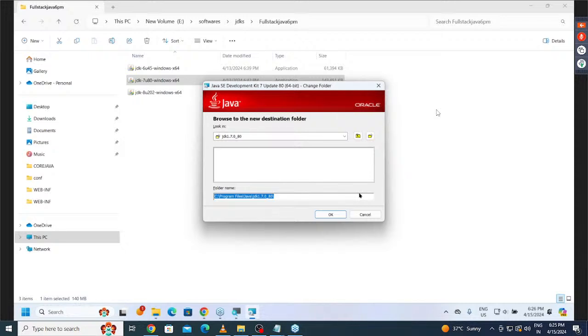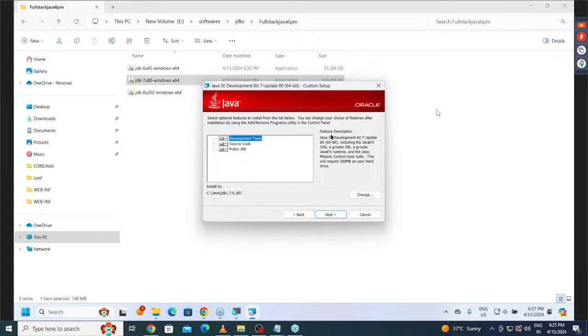Now understand it clearly. When we click on the Change button, there is an option for me to modify the location here. I want to remove this Program Files. The final location is C:\Java\JDK 1.7.0_80. Now after specifying that, click on which button? OK button. If you click on OK, automatically the location is finalized.